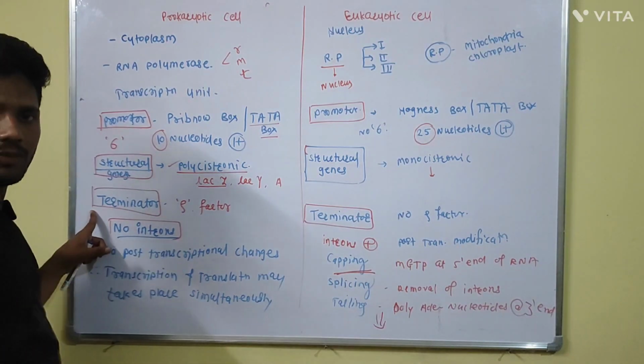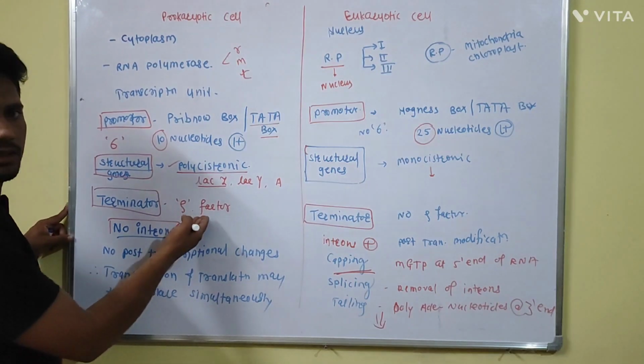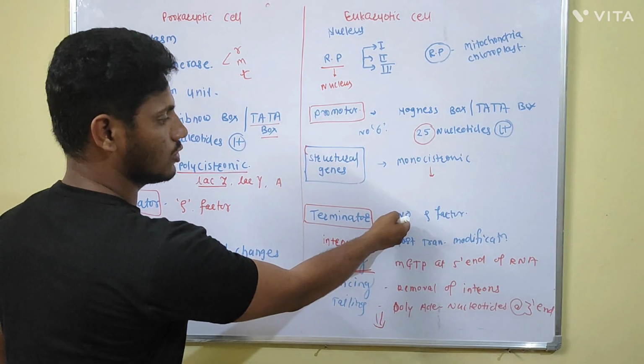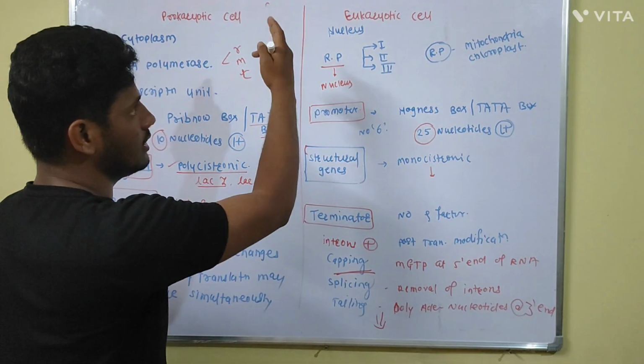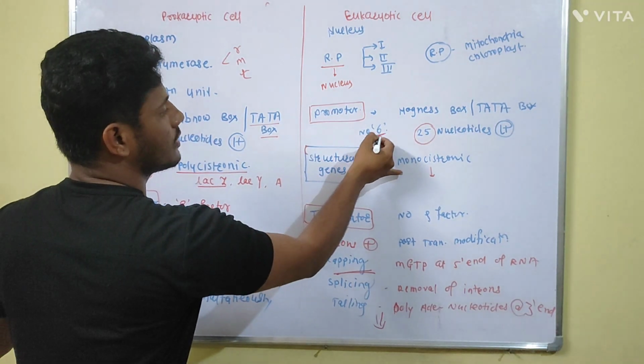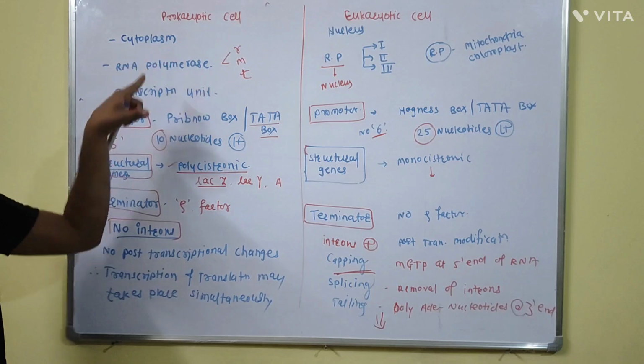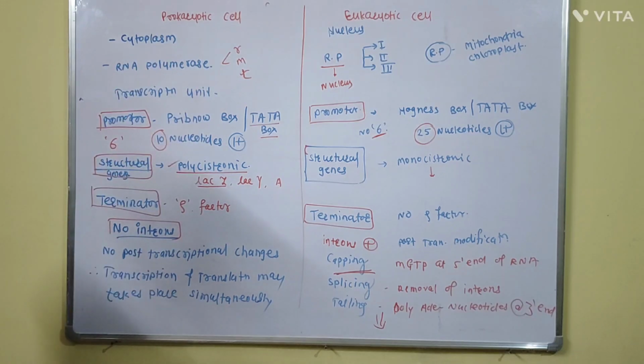In the termination process, the rho factor is involved in the prokaryotic cell. But in eukaryotic cells, no such rho factor is present. In the initiation process, sigma factor is not present in the eukaryotic cell, while the sigma factor is present in the prokaryotic cell.